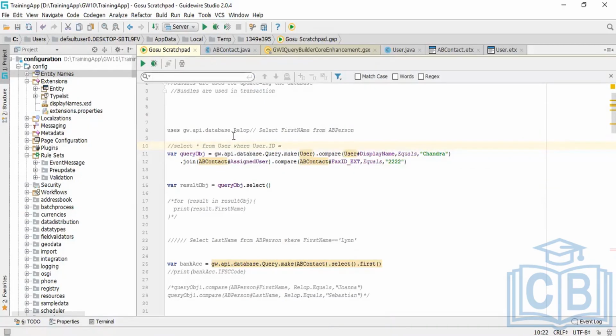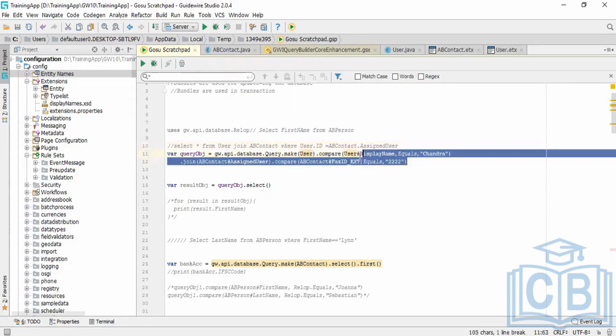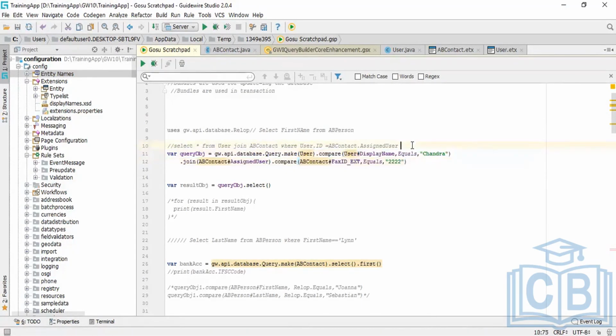I have to write the join, and after that I can add these two constraints as well. This is my corresponding SQL.